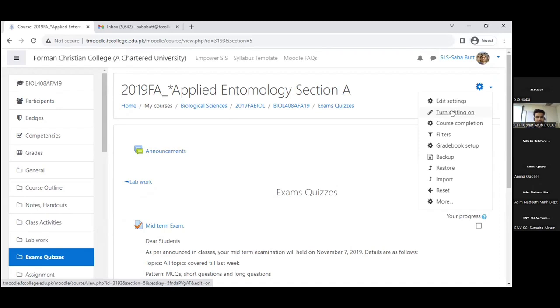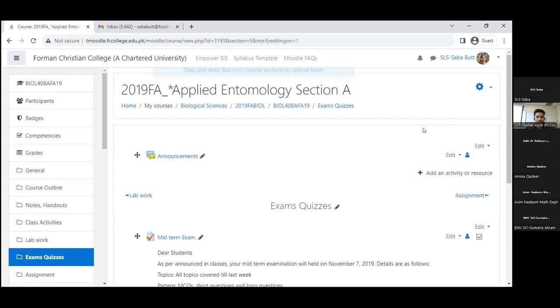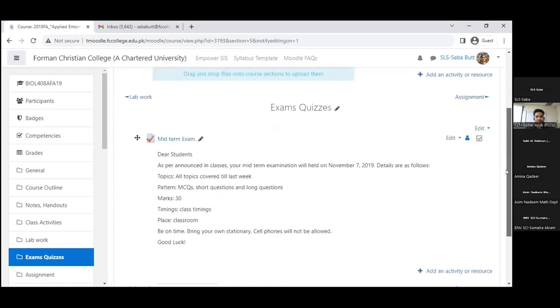If you do not do it, many times Moodle does not save your work and students cannot see the quiz or any modification that you have made. So first of all, we turn editing on, and when we are finished, we have to turn editing off.